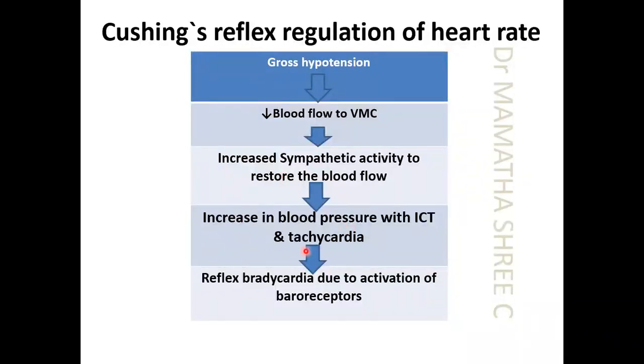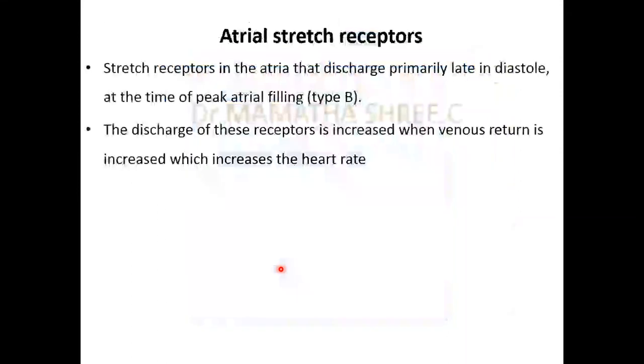This increase in blood pressure because of the sympathetic activity is also along with an increase in intracranial tension. So whenever there is an increase in the intracranial tension along with the blood pressure, that will cause reflex activation of baroreceptors, which causes reflex bradycardia. This is called Cushing's reflex.